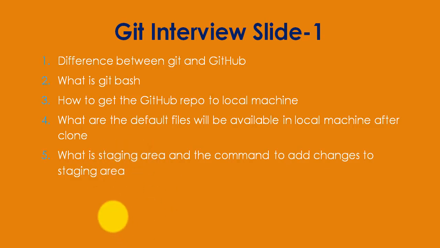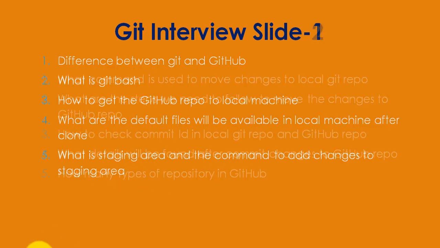So one command is used, that is git add file name. If you want to move all the files to the staging area, then you will add git add space dot, or if you want only a specific file, then git add the file name. For example, if the file name is myfile.cs, then you will add this file with git add myfile.cs. So what the staging area is and the command to add to the staging area, I have already described.